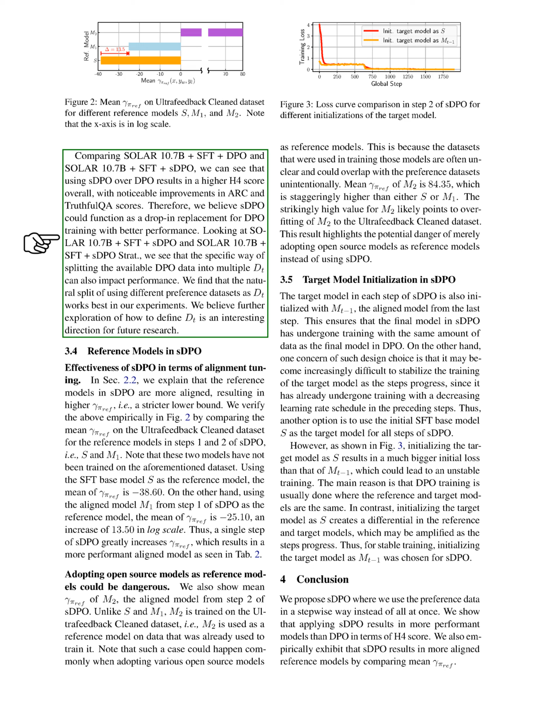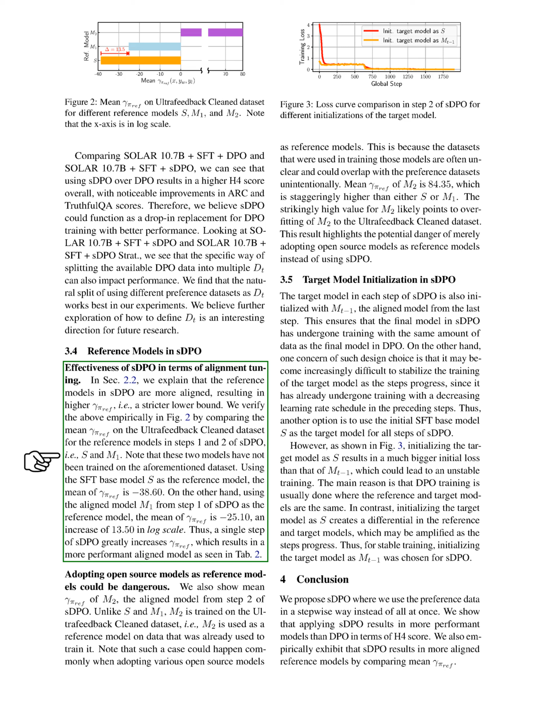Section: Effectiveness of sDPO in terms of alignment tuning. In this section, we explain that in our method, the reference models are more aligned, leading to a stricter lower bound denoted as γ_πref. We confirmed this through experiments by comparing the mean γ_πref values on a specific dataset for the reference models in the first and second steps of our method.